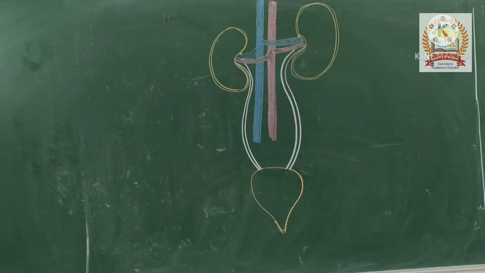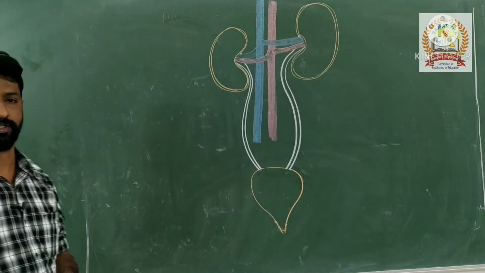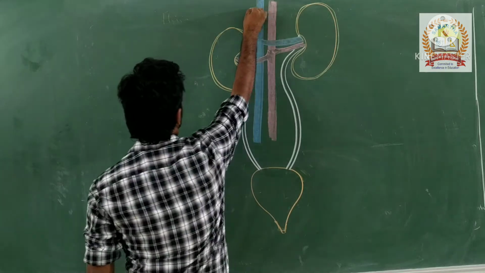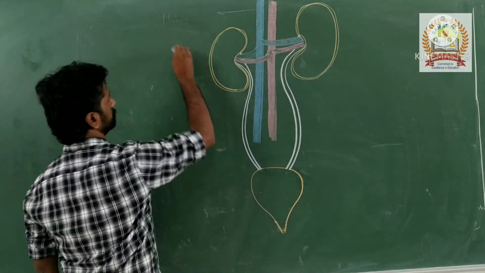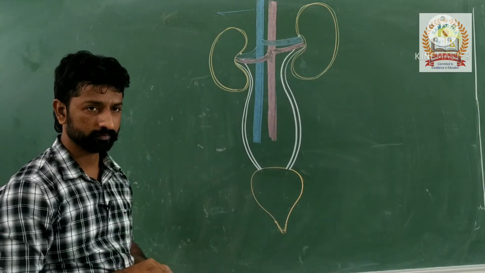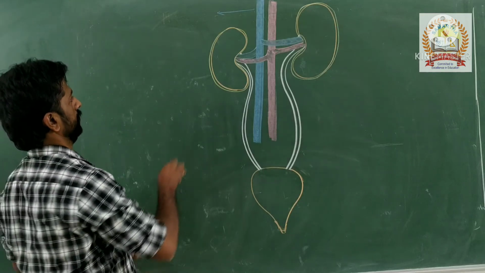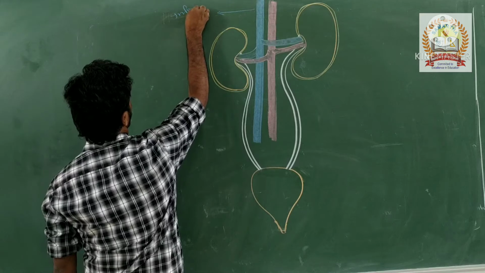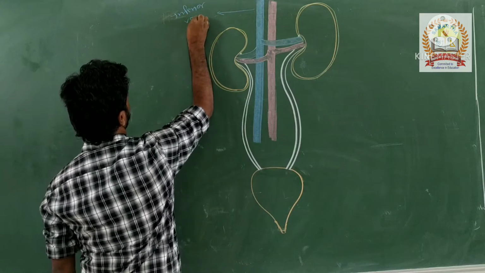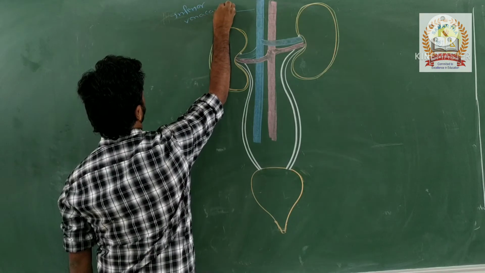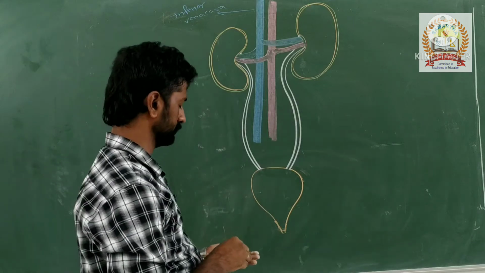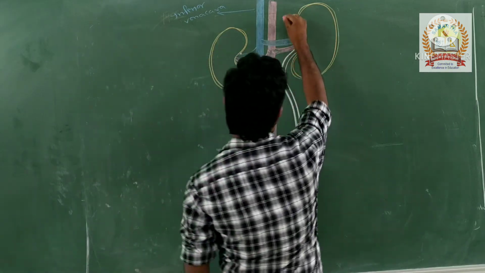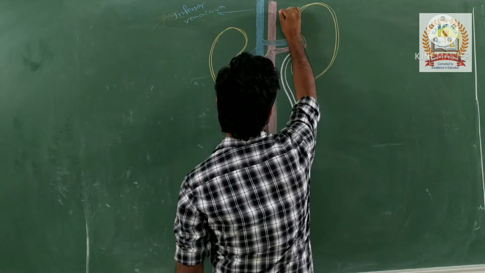So this is the diagram of the human excretory system, right? Here the blue one is the vena cava. Which vena cava? Inferior vena cava. What does the red one indicate?